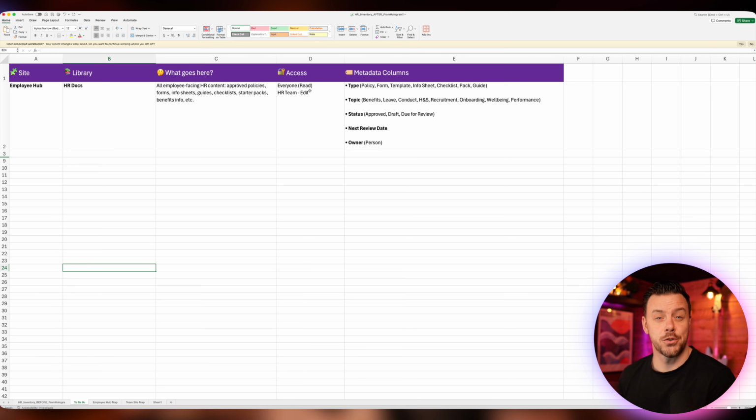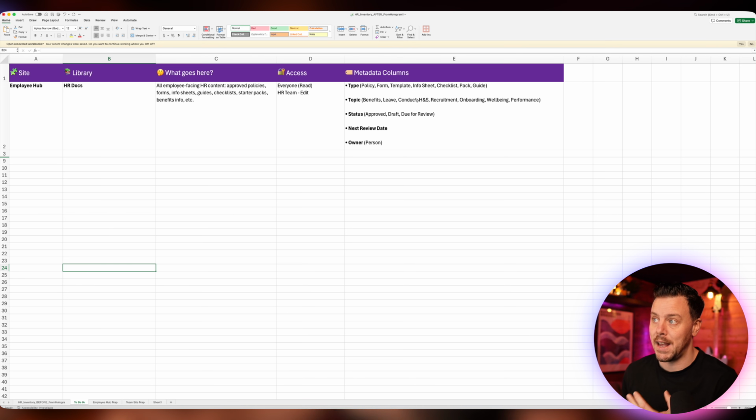Now, in terms of the standard structure that I typically recommend and use, this is what our metadata looks like within that single library. So I will typically want to tag each document with a type, and that's just to say, is it a policy, a form, a template, or something like that? What is the type of document? And then I'll have a topic. So the topic is going to be the subject matter. So it might be benefits, leave, conduct. So we might have benefits policies, benefits forms, benefits templates.